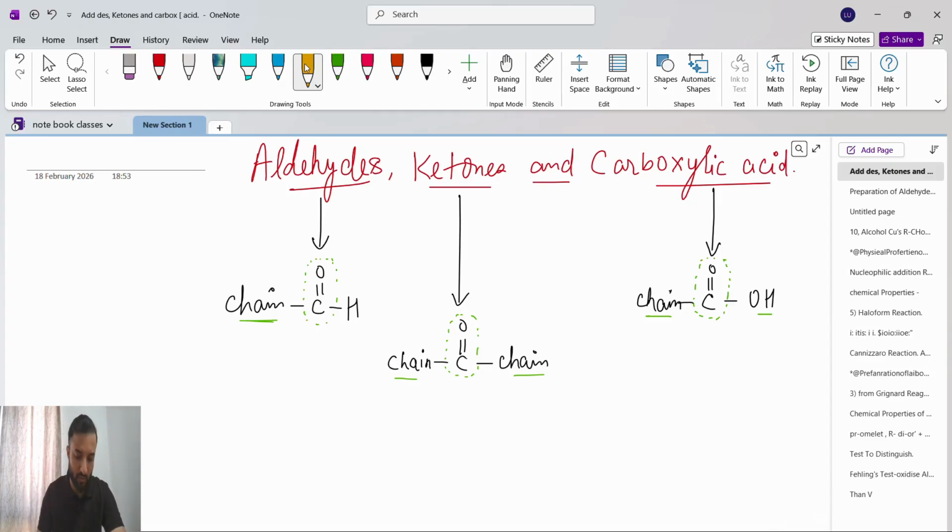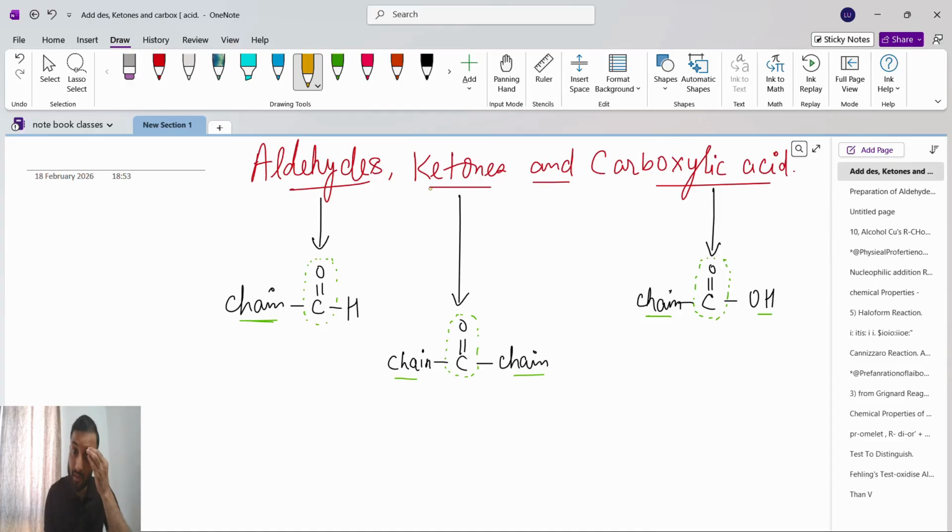In the whole of organic chemistry, the maximum reactions and mechanisms we can understand and then write. Very few, 15 to 20% of the reactions and mechanisms, you have to learn by heart. Remember, a few reactions are there which you have to learn by heart. How will you learn them? You will write them four times, five times, then you will understand and memorize that reaction.